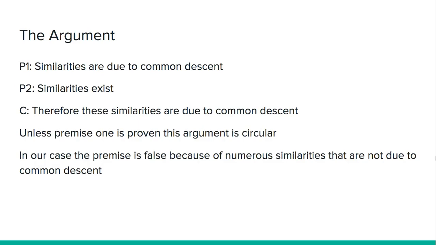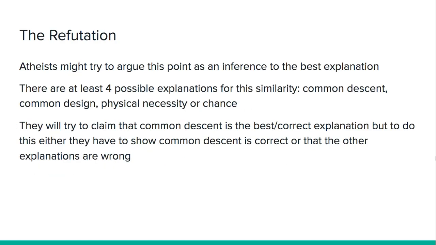So here's the basic argument and why this is circular reasoning. Premise 1, similarities are due to common descent. Premise 2, similarities exist. Conclusion, therefore, these similarities are due to common descent. Unless premise 1 is argued for, this is a circular argument. There is simply no way around this. But here's the problem. In our case, the premise is false. Why? Because of numerous similarities that are not due to common descent, even according to mainstream evolutionary biologists.